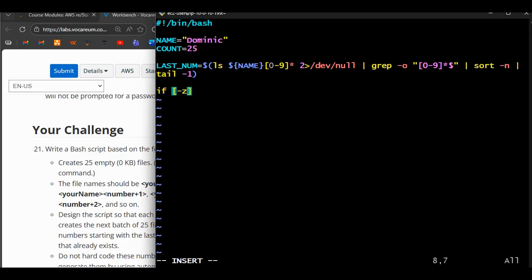So we are saying that if -z means no file from among the last number. Now you are calling the last number as a variable, so the $ sign comes here, last underscore num. So if there's no number for last number, that's all this statement is saying. What do you do?